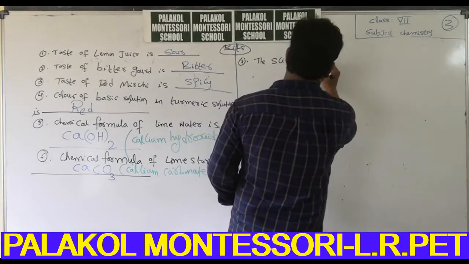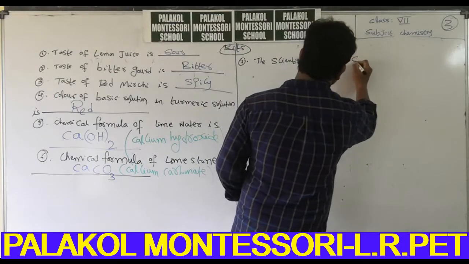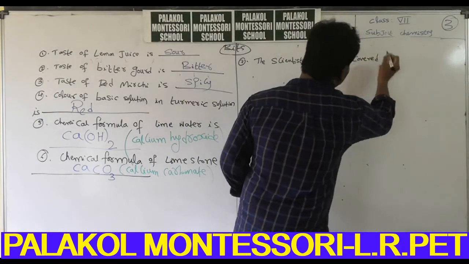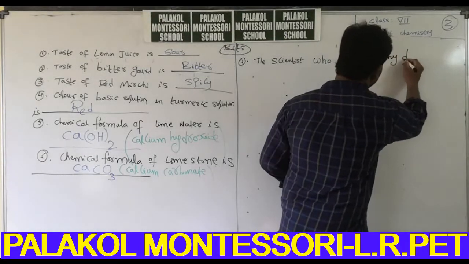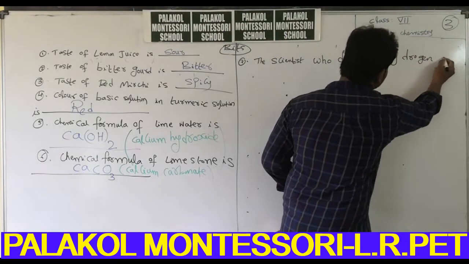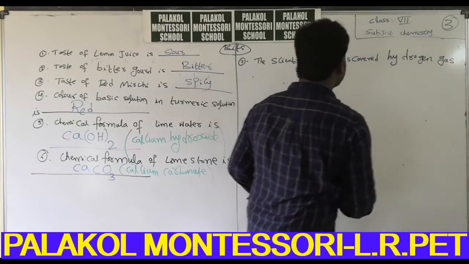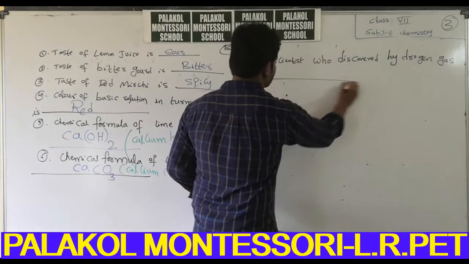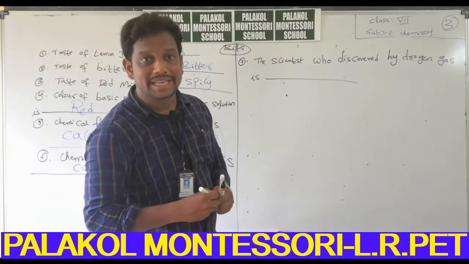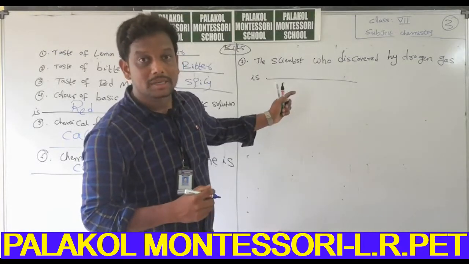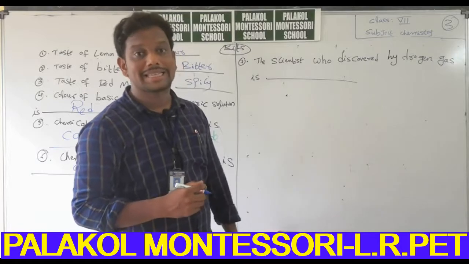The scientist who discovered hydrogen gas is Henry Cavendish.